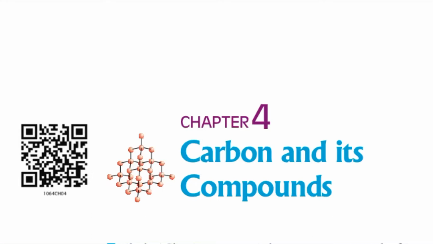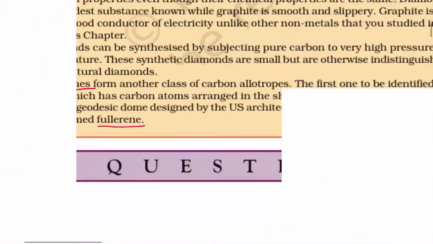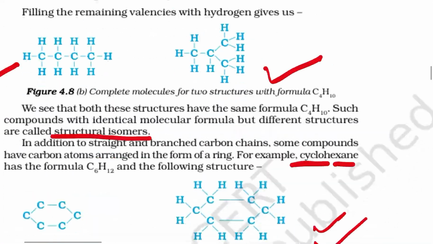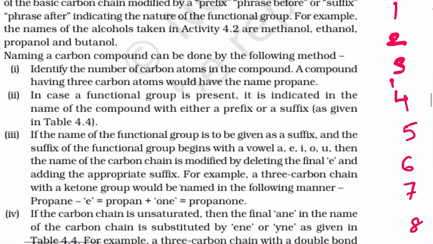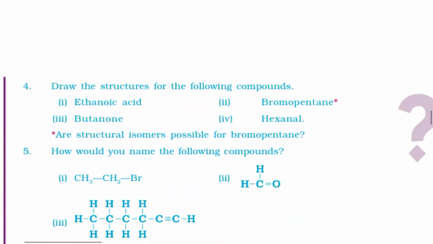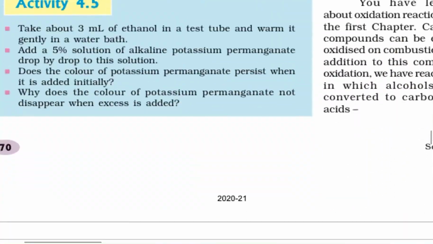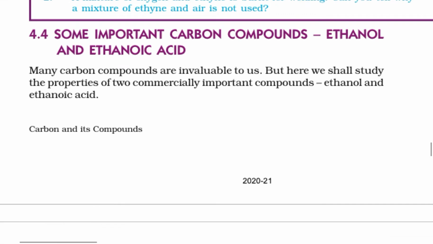Myself, Dipali. Chapter 4, Carbon and its Compounds. In this session, we are going to understand two important substances, that is ethanol and ethanoic acid. These two substances are very important from industrial and commercial point of view. We are going to understand their physical and chemical properties.